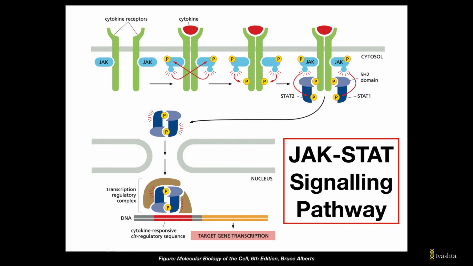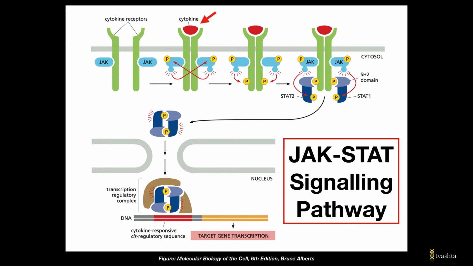Next, we have the JAK-STAT signaling pathway. This signaling pathway includes a class of receptors that rely on cytoplasmic tyrosine kinases to relay signals into the cell, and this class of receptors is called cytokine receptors. These receptors are stably associated with cytoplasmic tyrosine kinases called Janus kinases or JAKs, and they do exist as monomers in the absence of ligand.